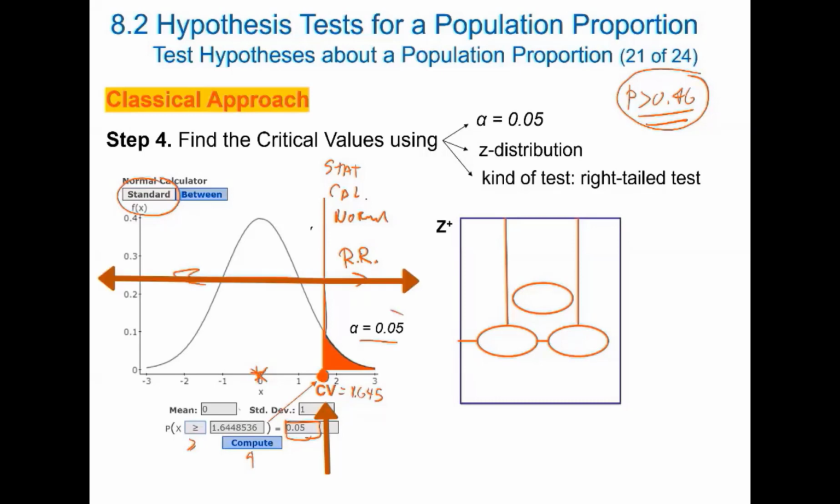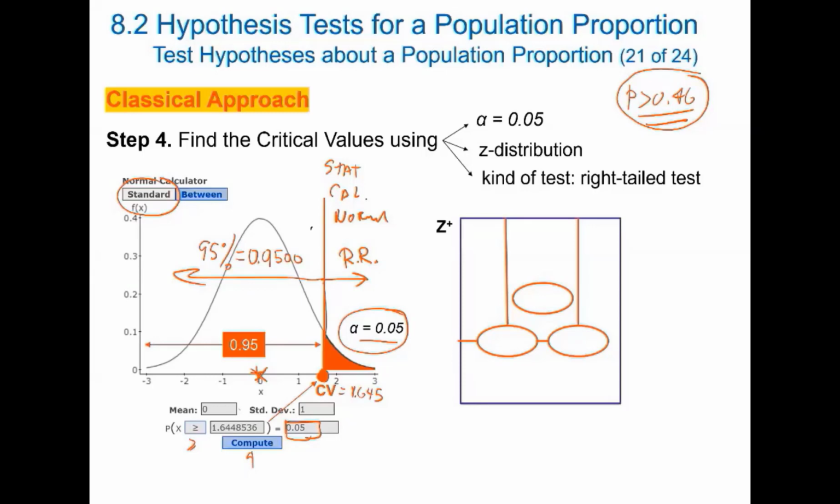If the area to the right is 5%, the area to the left is 95%. We can write this as 0.9500. That is the value that we need to find in the table, because the table works only with probability to the left. But this value is not in the table, it's between this and this, exactly in the middle.